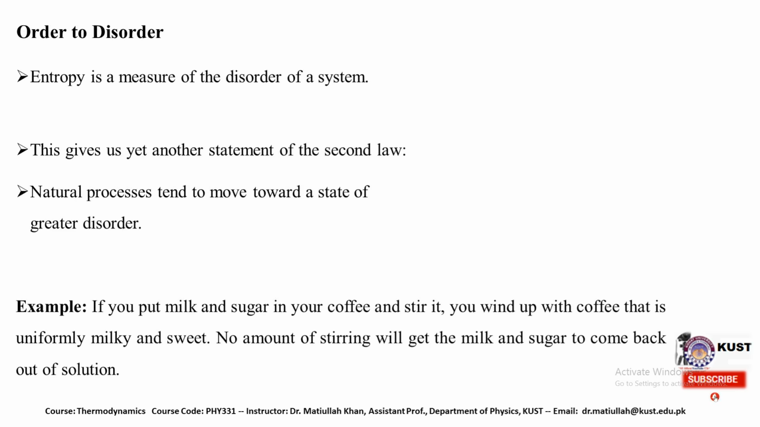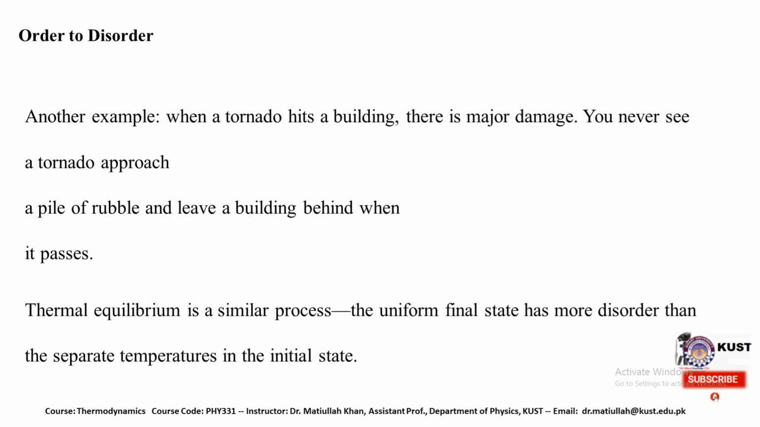This gives yet another statement of the second law: all natural processes tend to move towards a state of greater disorder. Here is a simple example. Putting milk and sugar in coffee and stirring it, you wind up with coffee that is uniformly milky and sweet. No amount of stirring will get the milk and sugar to come back out of the solution. So here we have another example of order and disorder in a system.